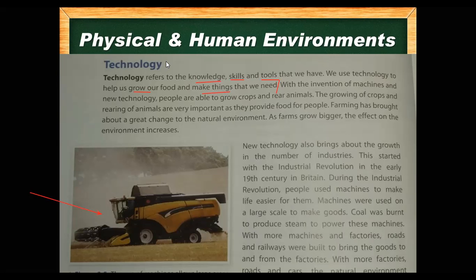On page number 26, we are done with technology. So there are two factors affecting the physical environment. The first one is the population, and the second one is the technology. Along with it, we have come to the end of this page.